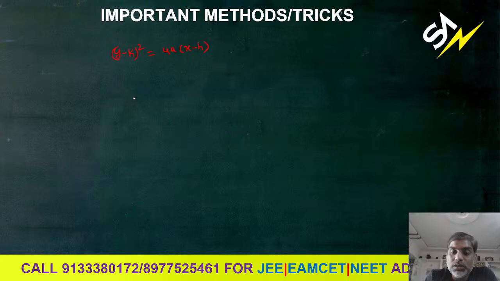So how do you solve the questions which have parabolas like this, other than y square equal to 4ax? Here we have y minus k whole square equal to 4a of x minus h.